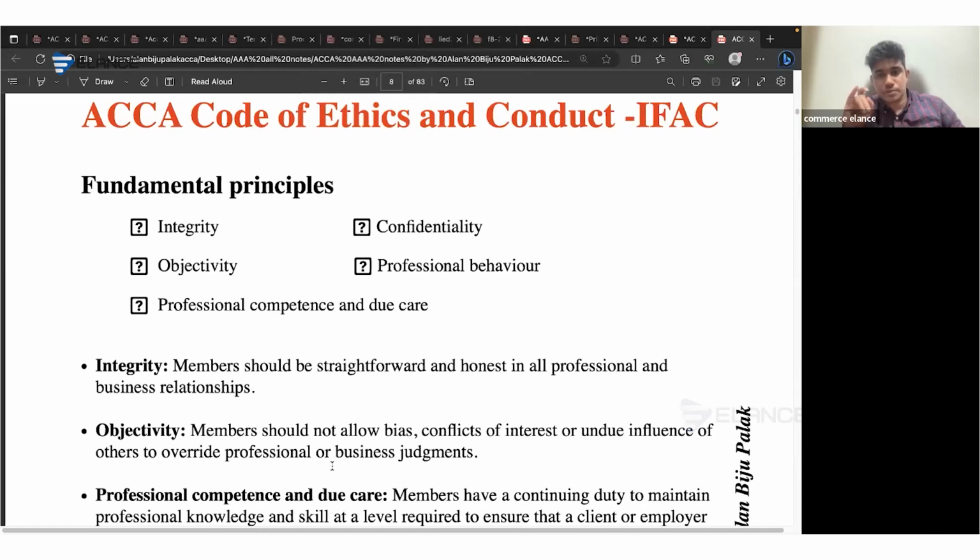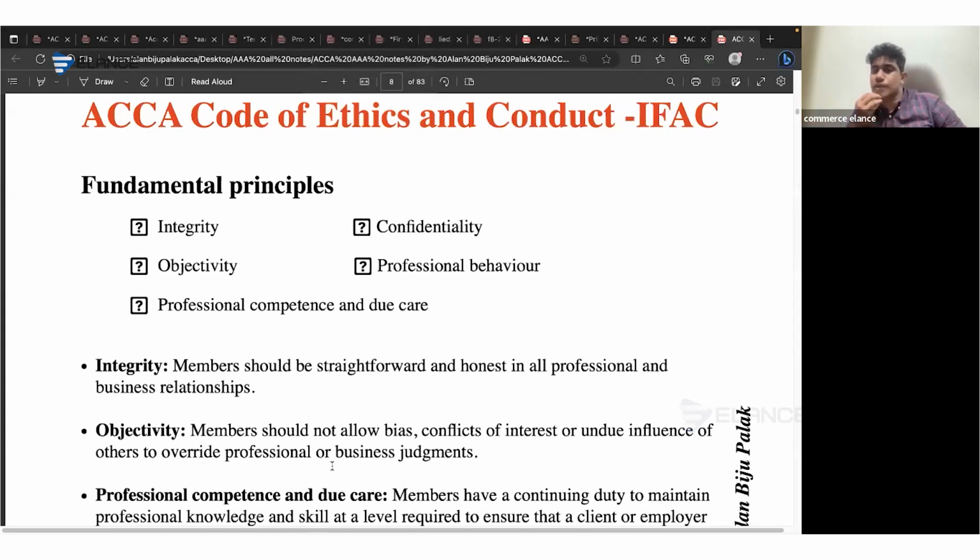Every audit firm should be focusing on: integrity, objectivity, confidentiality, professional competence and due care, professional behavior. When it comes to integrity, every auditor has to be straightforward and honest in every dealing with the client company. When it comes to objectivity, you should not be biased or have any conflict of interest. You should always be working by looking at the objective of the auditor.